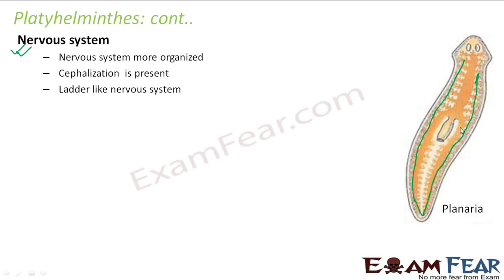Okay, so what are these? These are the nerve cords. Now on these nerve cords, we have ends like this, which are joined together like this. So this gives a ladder-like appearance to the nervous system of the planaria.